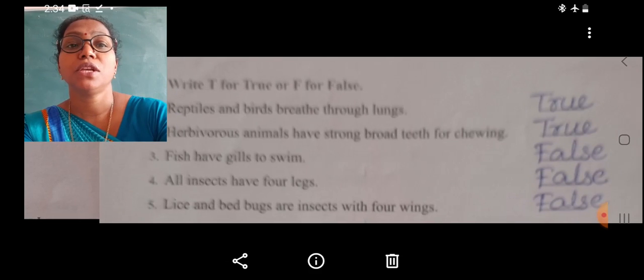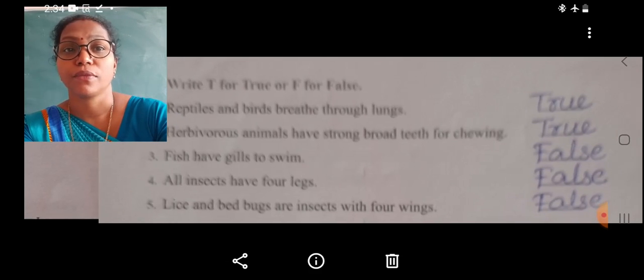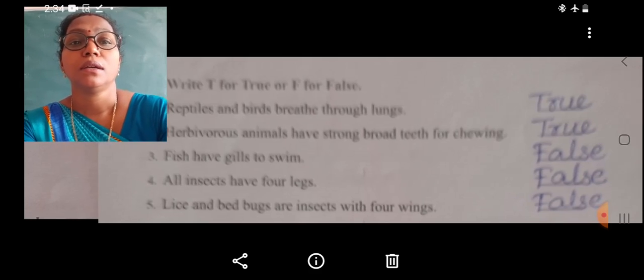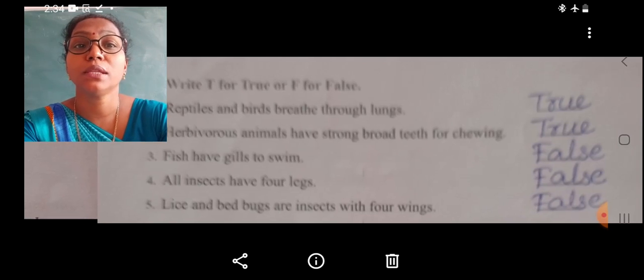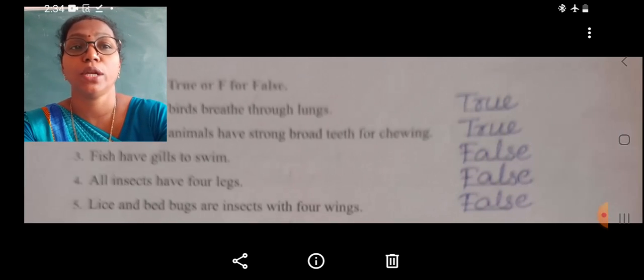Now students, fish have gills to swim. The fishes have gills to breathe. For swimming, they have fins on their bodies. So this statement is false.